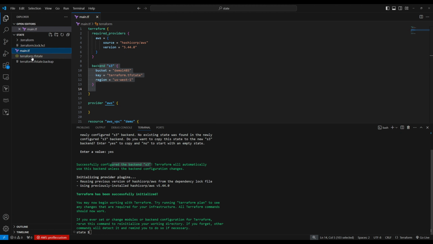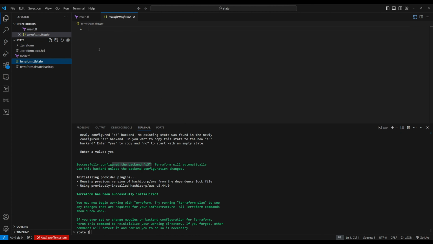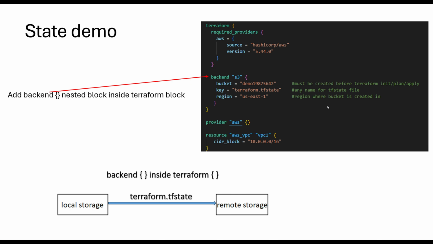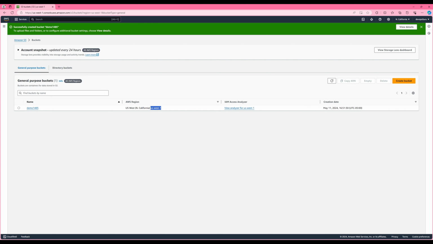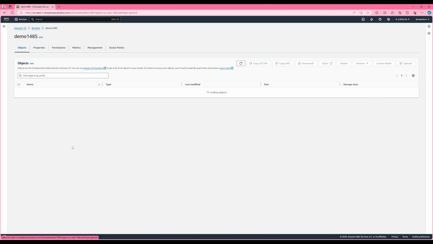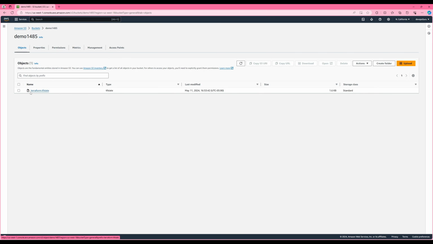Now the local terraform.tfstate will be empty, nothing here. It went to the S3 bucket. Whatever was in here is in the backup right here. Now let's go to the S3 bucket and see. On this S3 bucket, you're going to see the state file. This state file moved from local disk to remote. Now you can do encryption and access control, so you have better security.